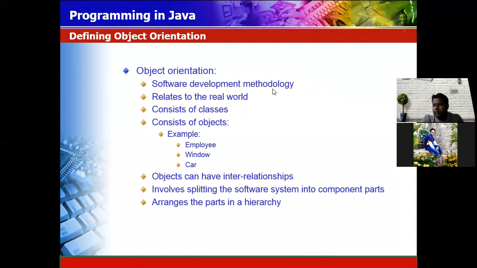Object orientation contains two parts: one is the object and another is the class. Object means any tangible thing that you see in the world. It may be your pen. I am also an object, you are also an object, that you can touch, feel, and describe the behavior of. So any tangible thing is called an object.